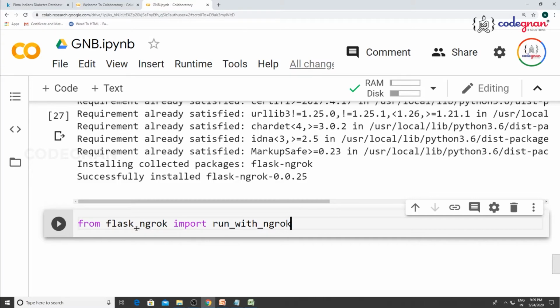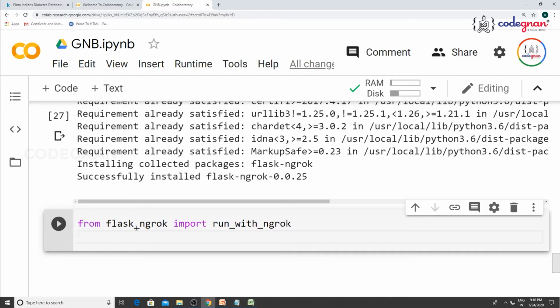That's where the public URL can be used everywhere. You can pass it to your friends living in some other location or anywhere. You can use the same URL. From flask_ngrok, import run_with_ngrok.